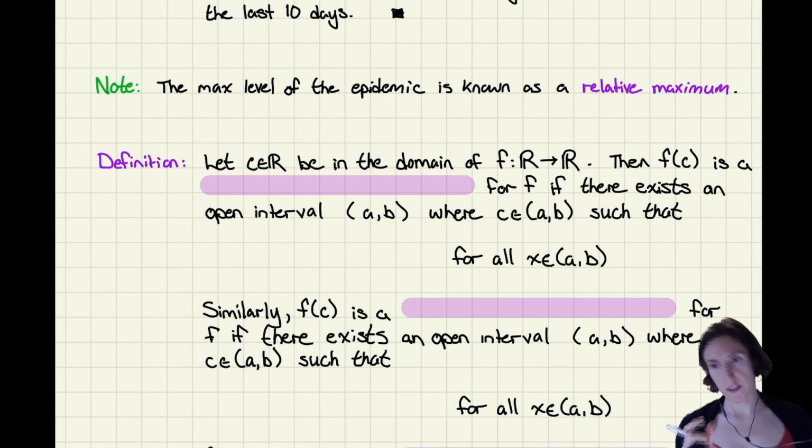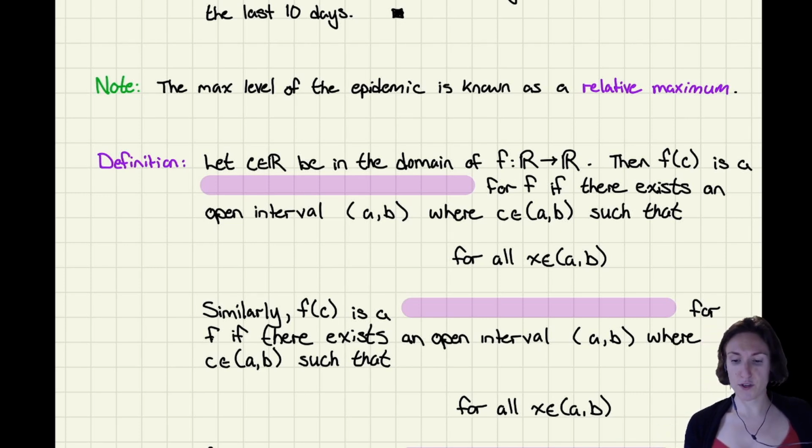Relative and local are used interchangeably. Before we used to use local much more, but in recent years, people are using relative more often. So say we have a real number c that is in the domain of our function.